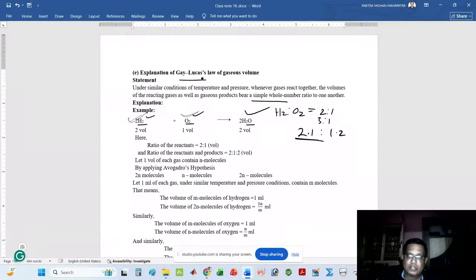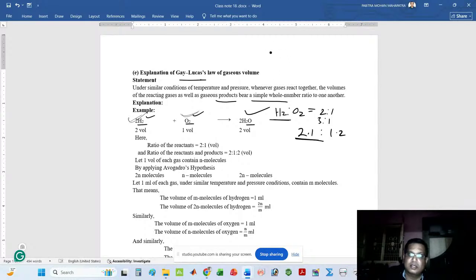As per the Gay-Lussac law, the ratio of the gaseous reactants is a whole number ratio. If the product is also a gas, then the gaseous reactants and the gaseous products also bear a simple whole number ratio.